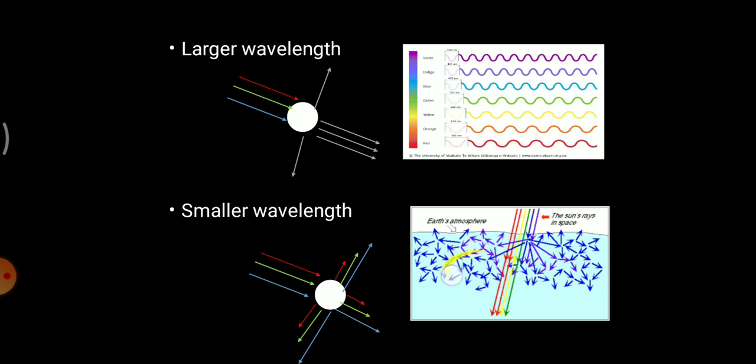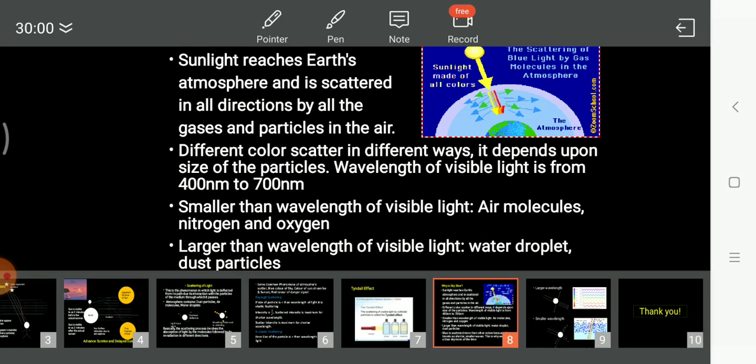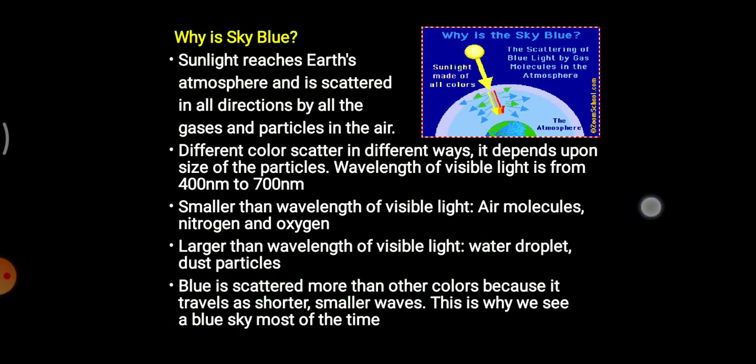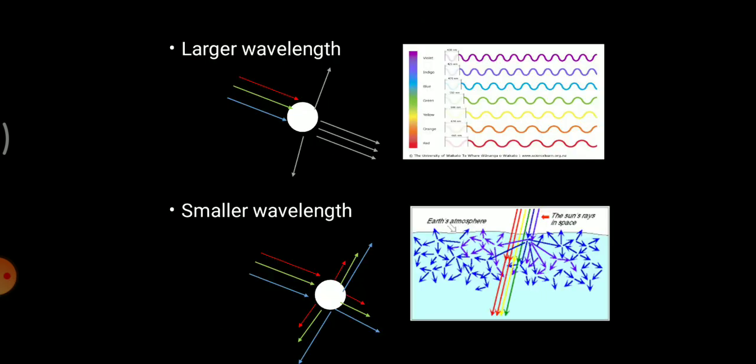So since blue color is scattering the most, that's why we see the sky as blue, because the particles are smaller and have a smaller wavelength. I hope you have understood the concept.